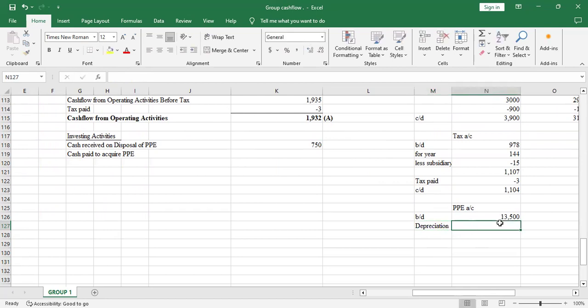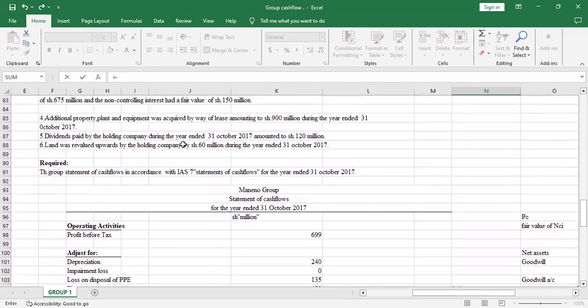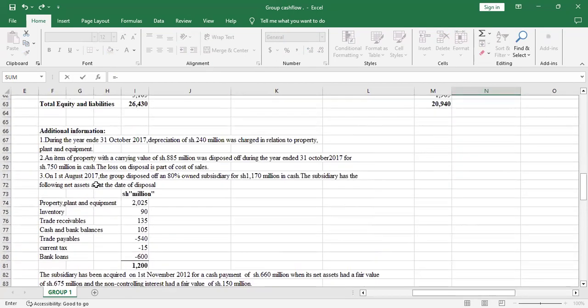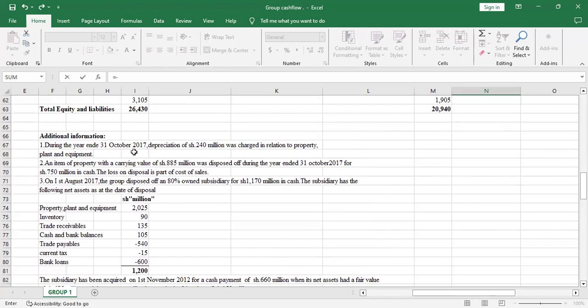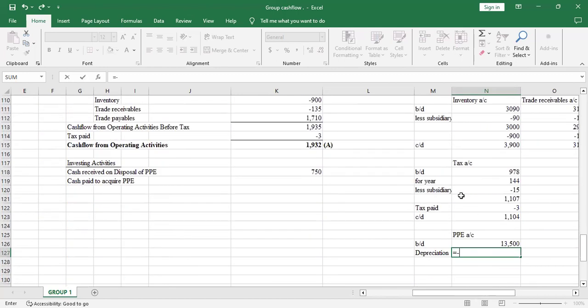And how much was depreciation? Depreciation will reduce the net book value of property, plant, and equipment. So let me check the depreciation for the year. We are told under additional information number 1 that during the year ended 31st October 2017, depreciation of shillings 240 million was charged in relation to property, plant, and equipment. So we have a depreciation of 240 million.